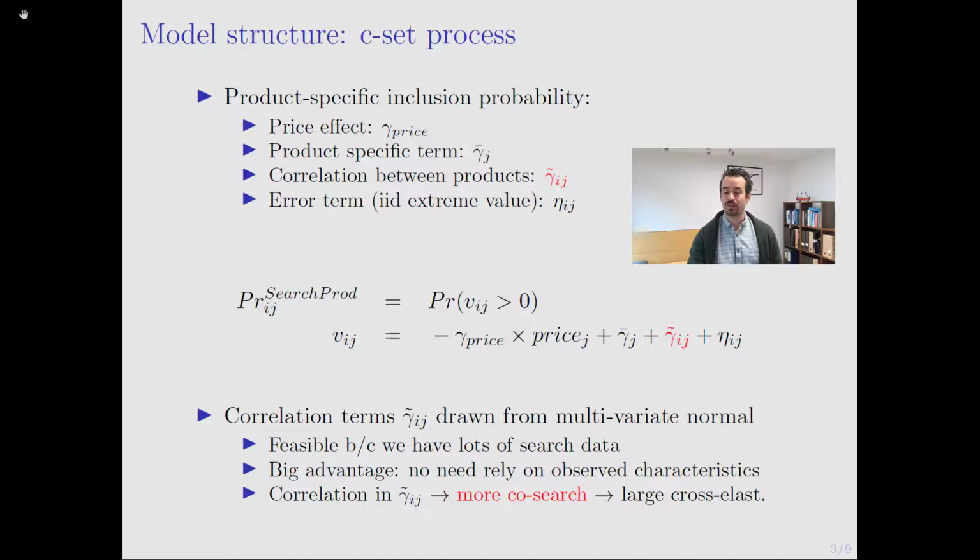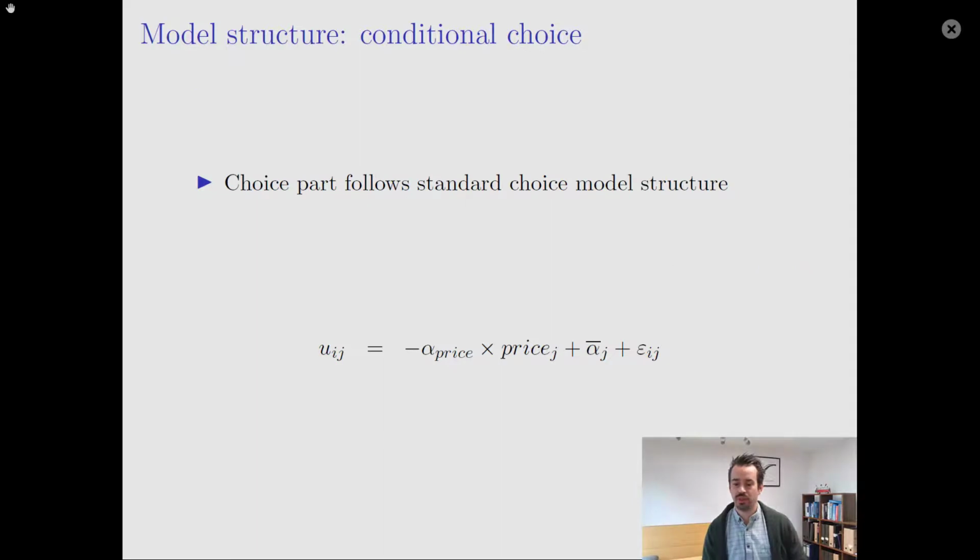And if a pair of products is more frequently co-searched, that's going to lead to a larger cross-price elasticity. Conditional on consideration, we're going to model the consumer choice part, i.e. which product the consumer ultimately purchases out of the set of products that she considers, based on a standard choice model structure. So here there's really nothing new.